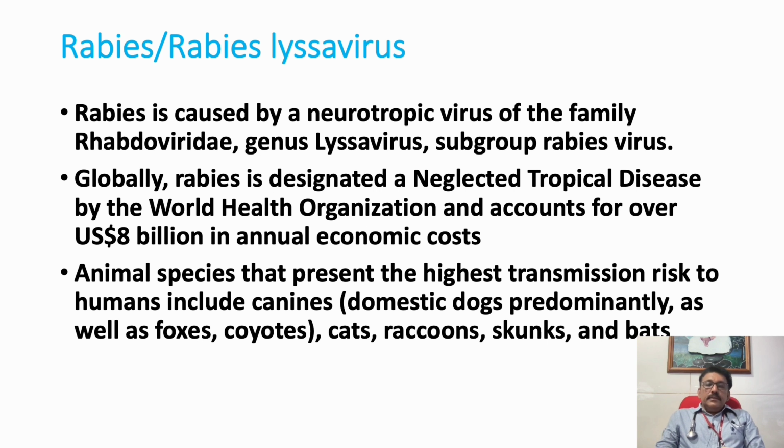Most of the time this rabies virus is transmitted from dogs. Domestic dogs are the main carriers of this virus, spreading the disease to human beings. But there are other carriers also. Cats can be there, raccoons, bats, foxes. So many animals can carry the rabies virus. But in human beings, the most important spreading source of this disease is domestic dogs.